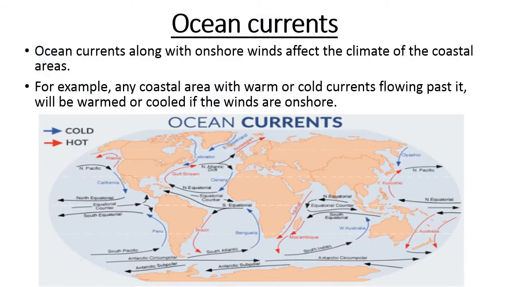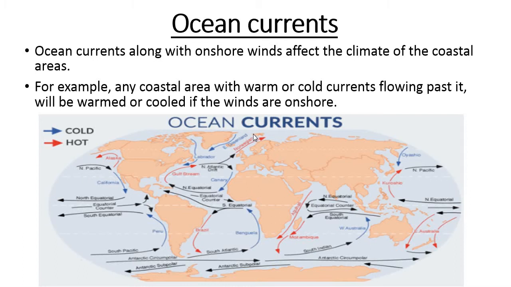Next is ocean currents. Ocean currents along with onshore winds affect the climate of the coastal areas. For example, any coastal area with warm or cold currents flowing past it will be warmed or cooled if the winds are onshore. Here these ocean currents are moving from equator to the polar region in both hemispheres, and from polar region to the equator.